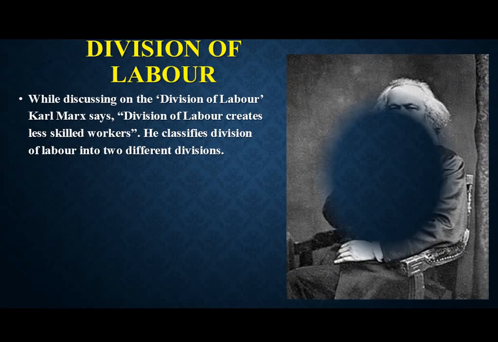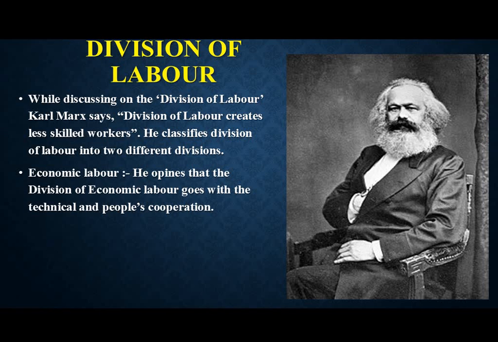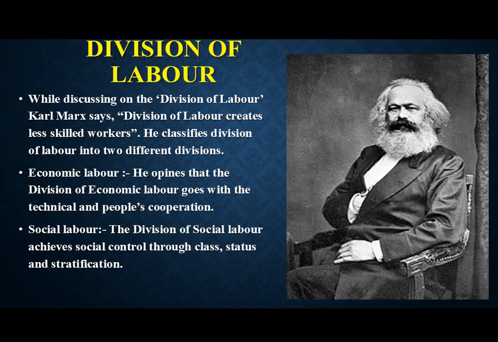While discussing the division of labor, another important sociologist, Karl Marx, said that division of labor creates less skilled workers. He classifies division of labor into two divisions: one is economic labor and the other is social labor. Very simple classification he has done. According to his opinion, the division of economic labor goes with technical work and people's cooperation, and the social labors are those who have control through class, status and stratification. We call them social labor.